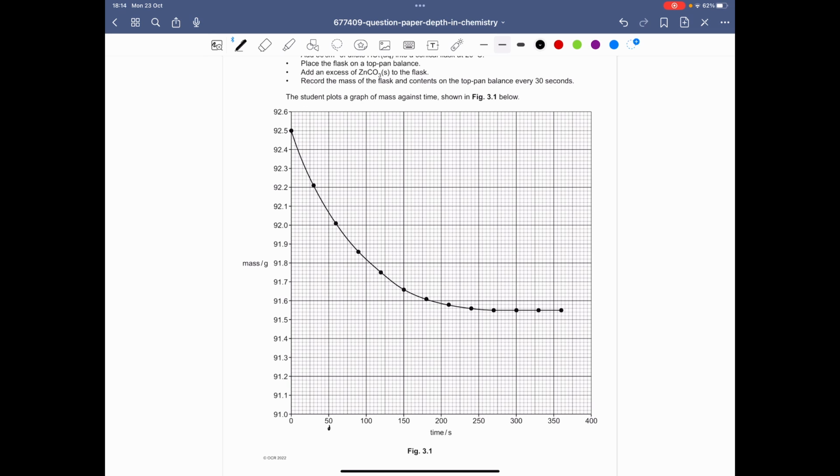So it would be roughly at this point. So we need to draw a tangent at that point. So if we were to perhaps start from here maybe, go downwards like so. Oh no, that's a bit too steep actually.